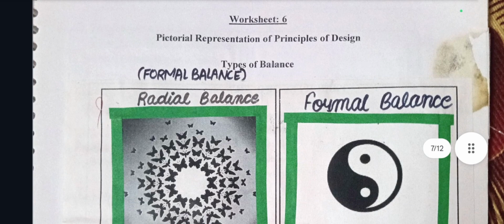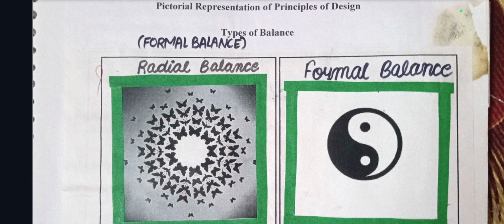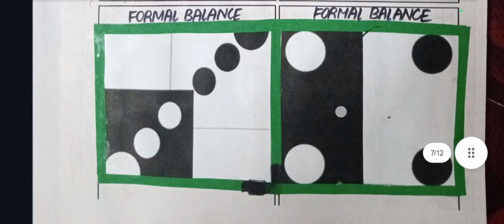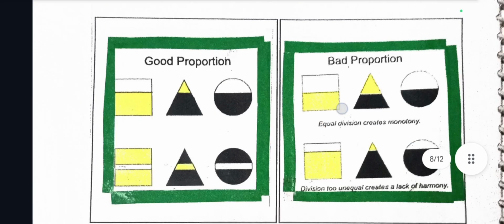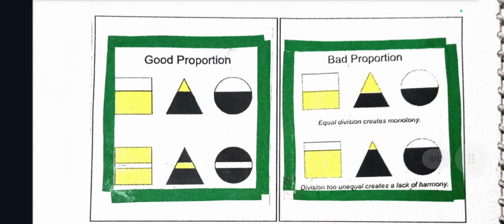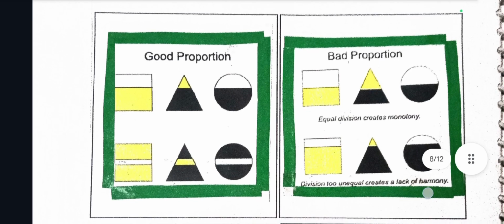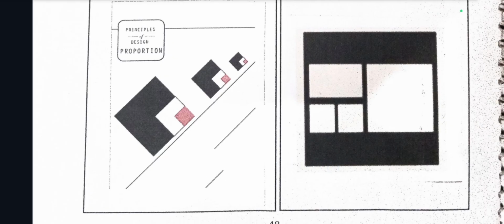Now there are some visual representations of the principles of design. This is radial balance, which is a formal balance, and this is also formal balance. This is formal balance, and this is also formal balance. Proportion. This is good proportion, and this is bad proportion because equal division creates monotony. Division too unequal creates a lack of harmony. And these are some other examples of principles of proportion.